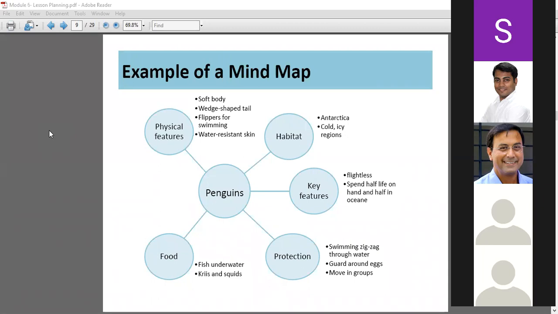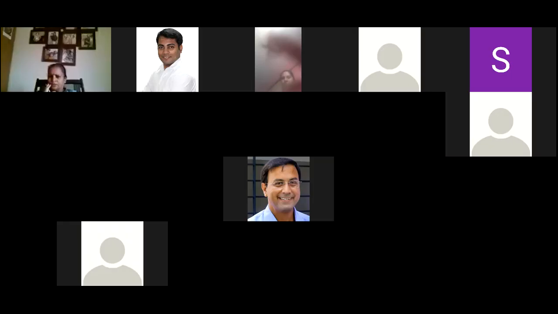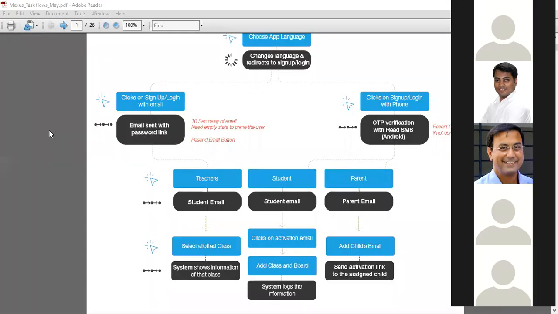No, sir. Example of a mind map is there. What are you able to see on the screen? Flowchart of penguins. Example of a mind map. Just one second, I'm sharing another screen, which is another example of how mind map is also used.